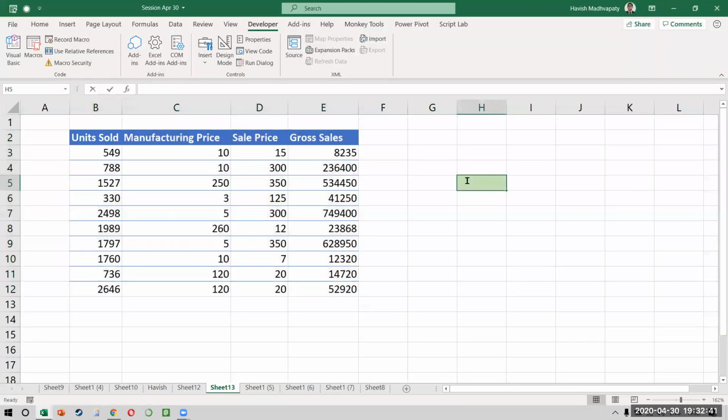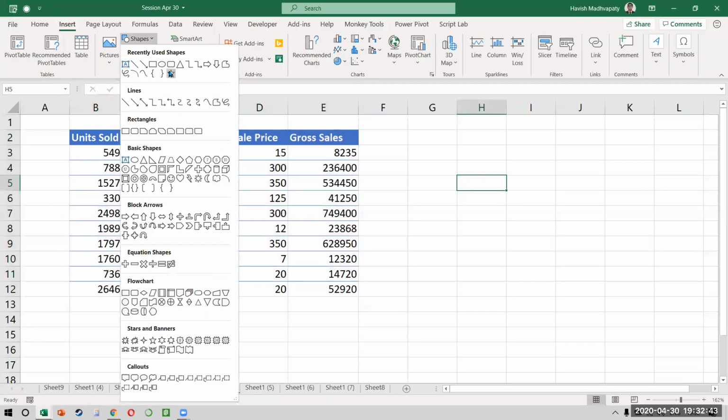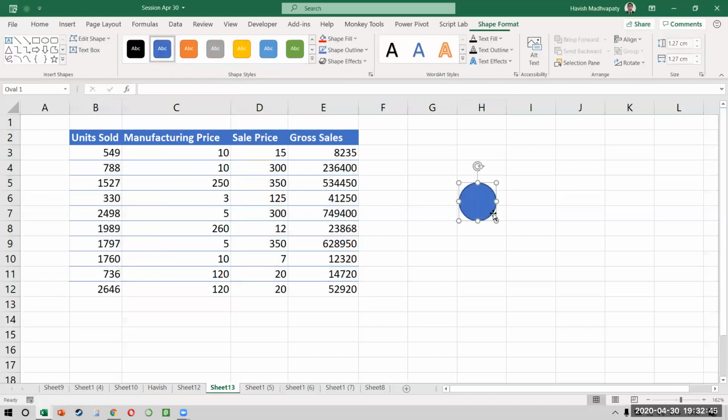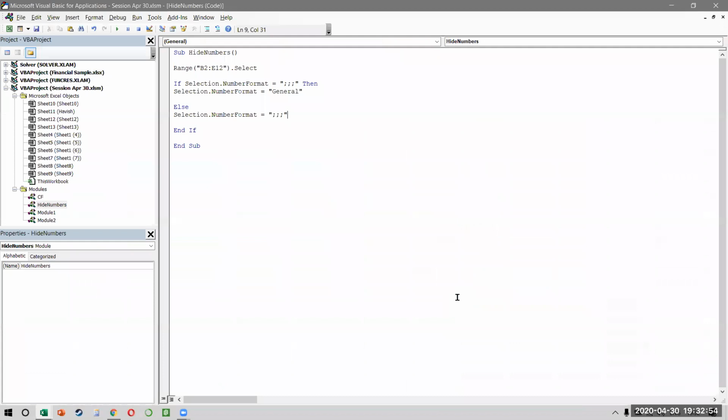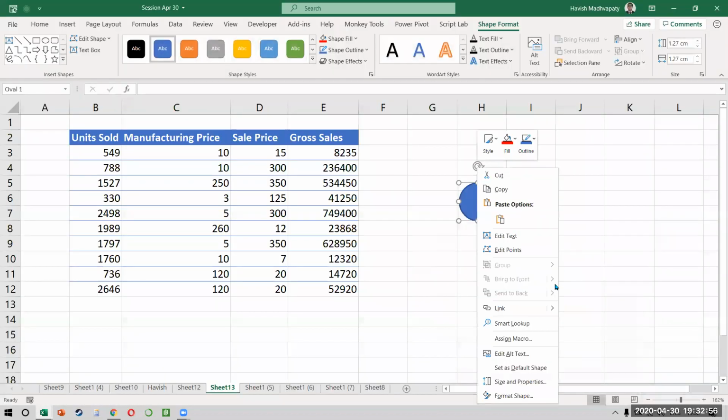So how does it work? Let me just create a shape, assign a macro, and we can say Hide Numbers. Sorry, what was the name I gave? Hide Numbers. Okay.